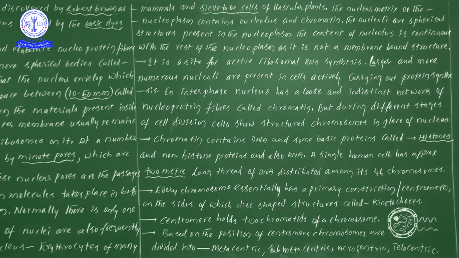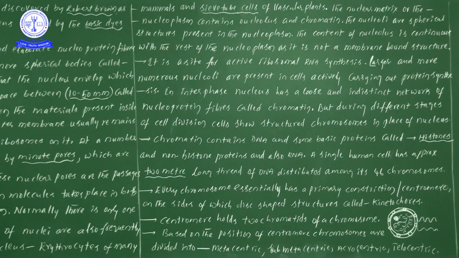Now the content of the nucleolus is continuous with the rest of the nucleoplasm, as it is not a membrane-bound structure. The content of the nucleolus and the nucleoplasm are fused together. Why are they fused together?